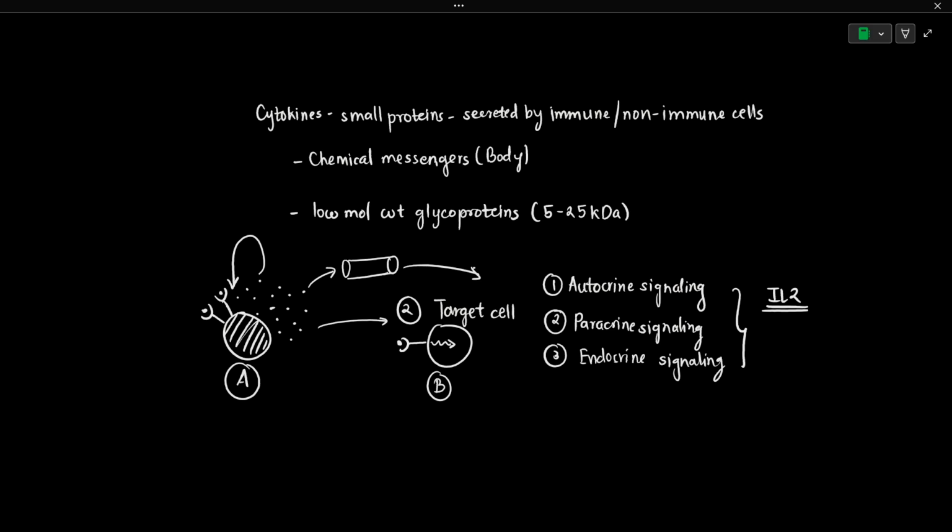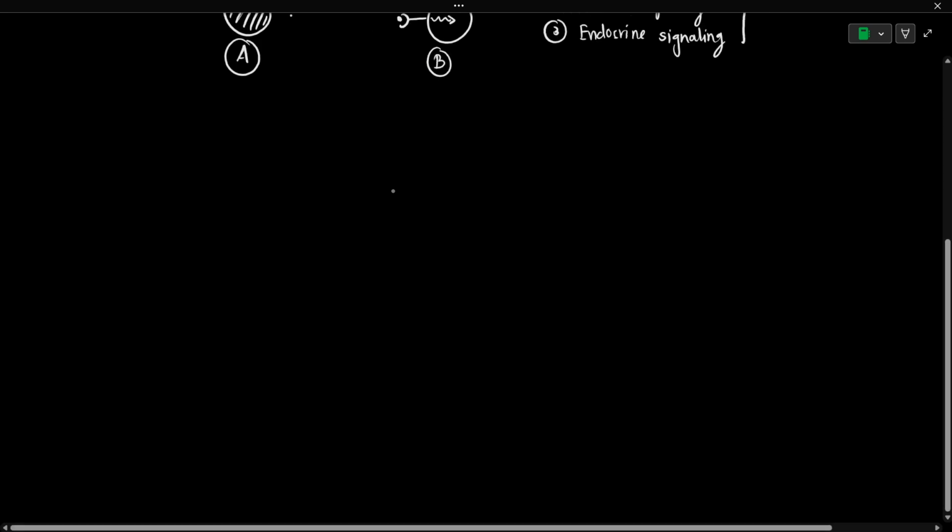Those cytokines, I told you, are very important for immune regulation. Cytokines are chemical messengers which induce immune responses. But other than that, cytokines do have non-immune functions, such as helping in ovulation, follicular development, and even atresia of the follicles in the ovary. Even though these molecules have immune regulation functions, they are signaling molecules, and just like other signaling molecules which have non-immune functions, cytokines also have non-immune functions. So let me list the non-immune functions here.